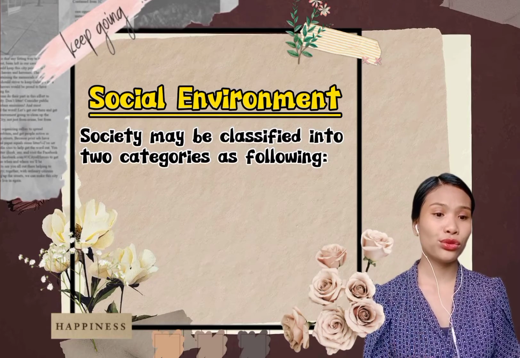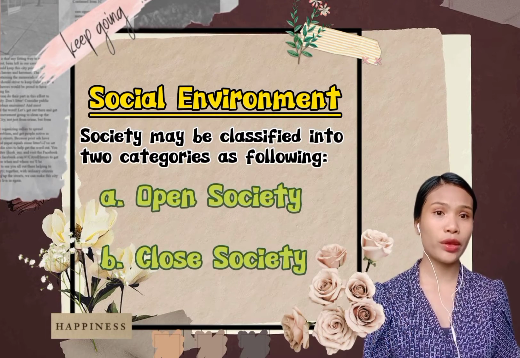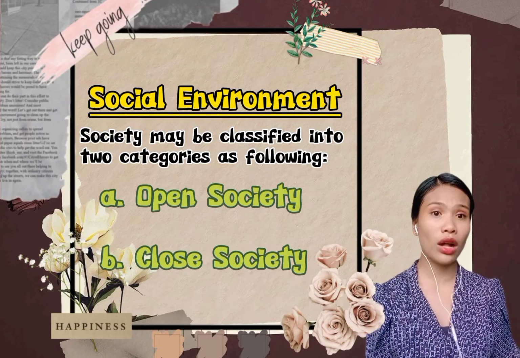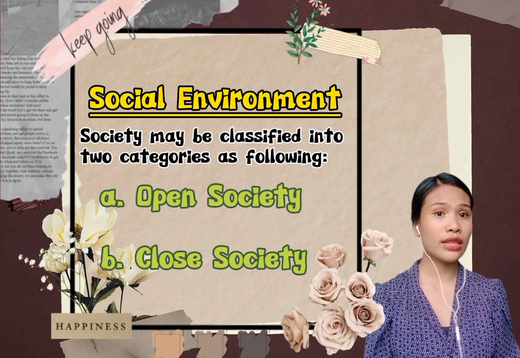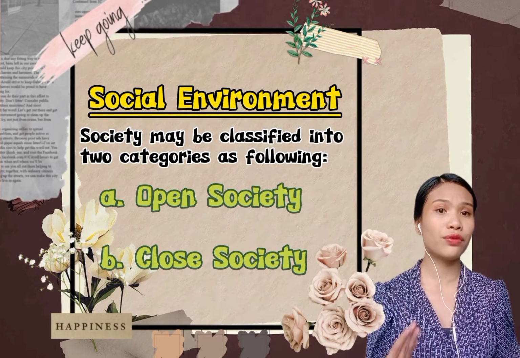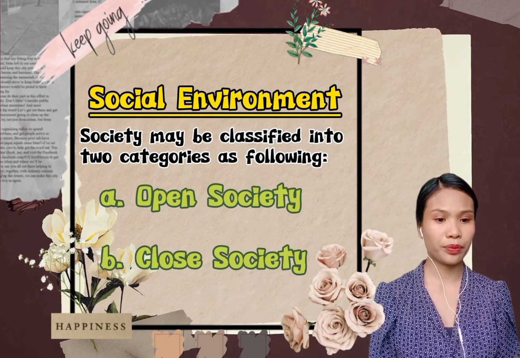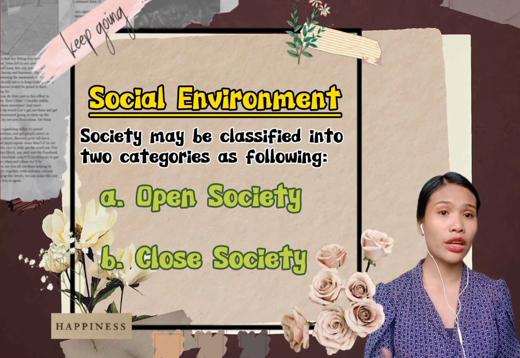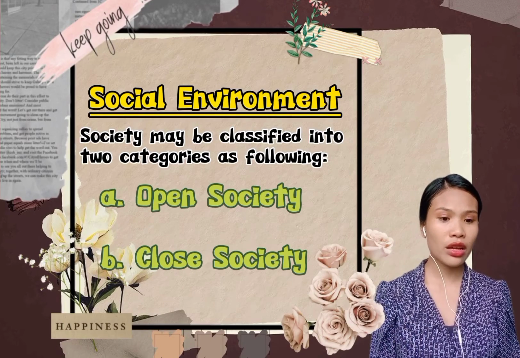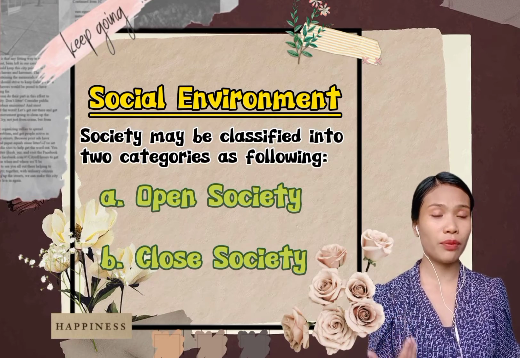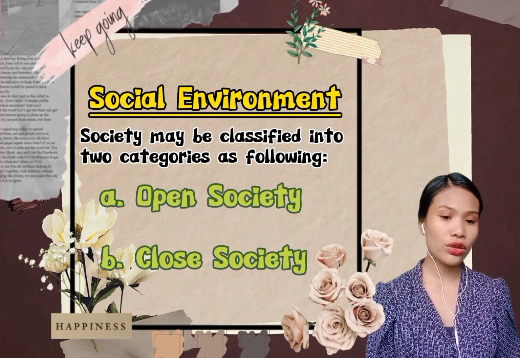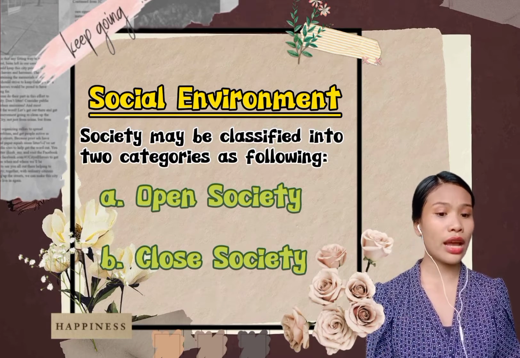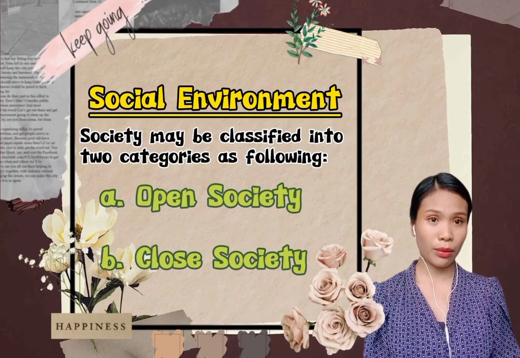Society may be classified into two categories: an open society and a closed society. An open society is very conducive for individual development, and a closed society is not very conducive for individual development. Well, indeed, if naa ka sa open society, daghan jud kag ma-meet, daghan kag ma-friend, different culture, different behavior, different values ang imong ma-learn kanila. While kung naa ka sa inyuha, closed society, wala jud development nga mahitabo.